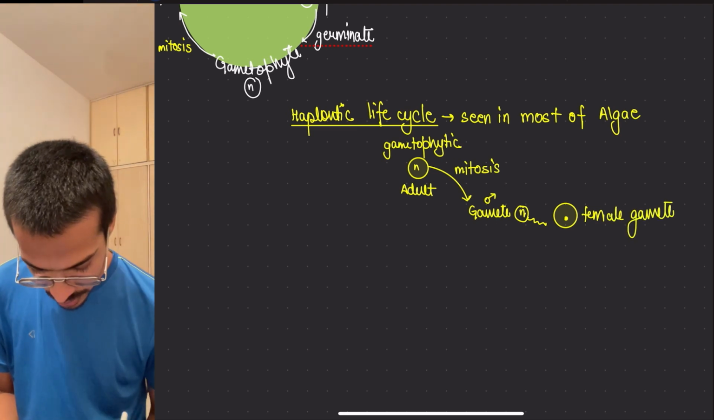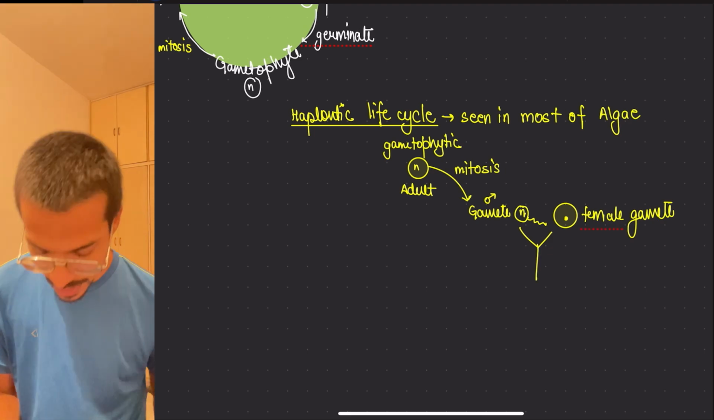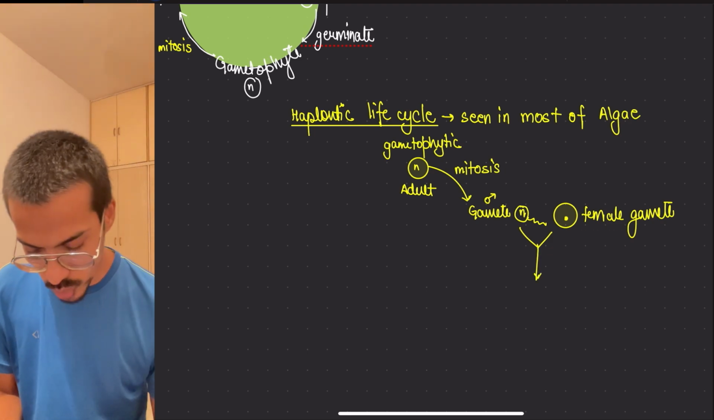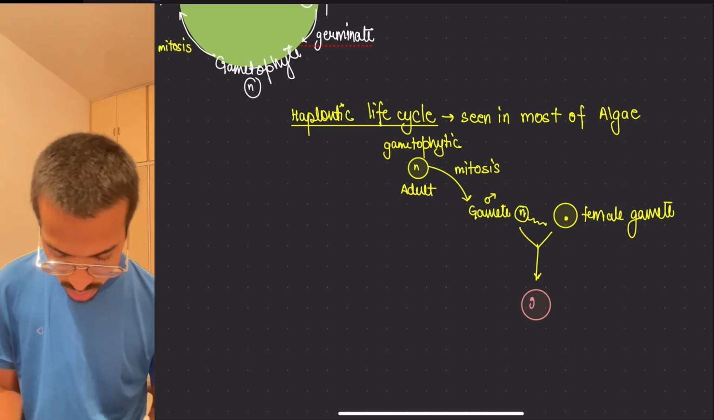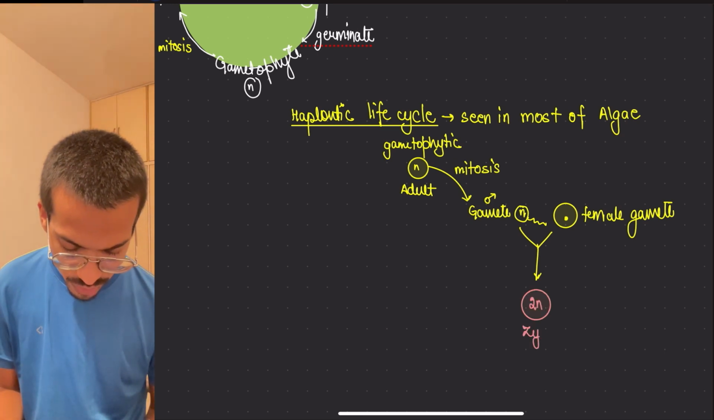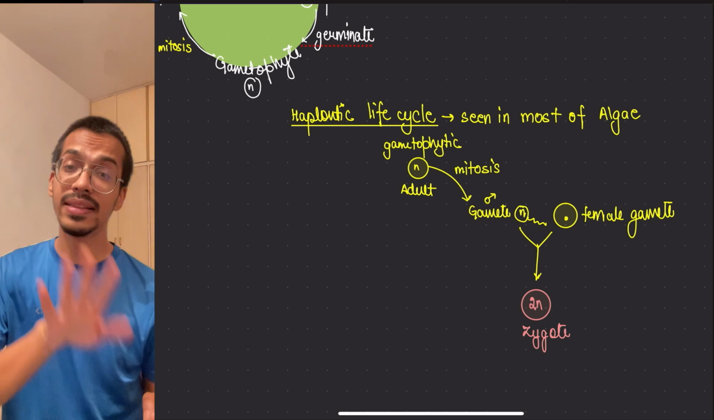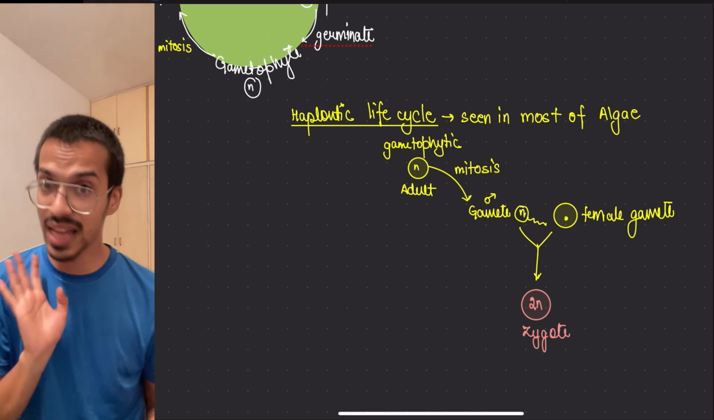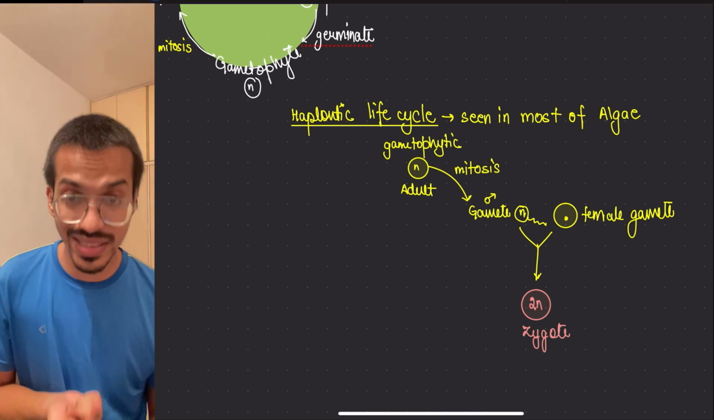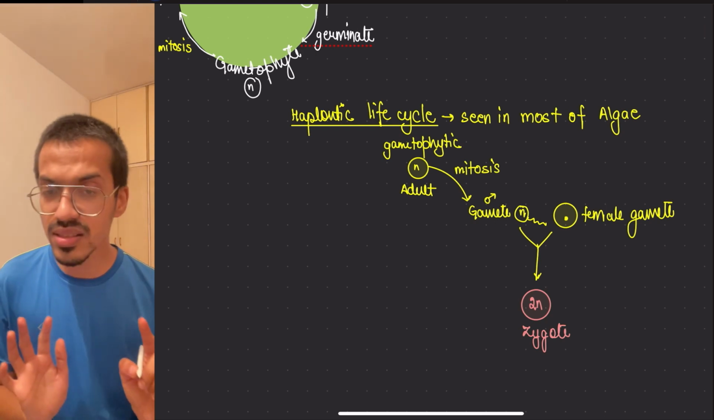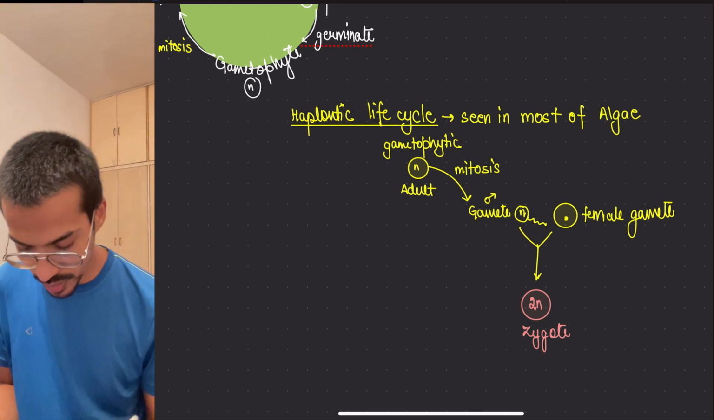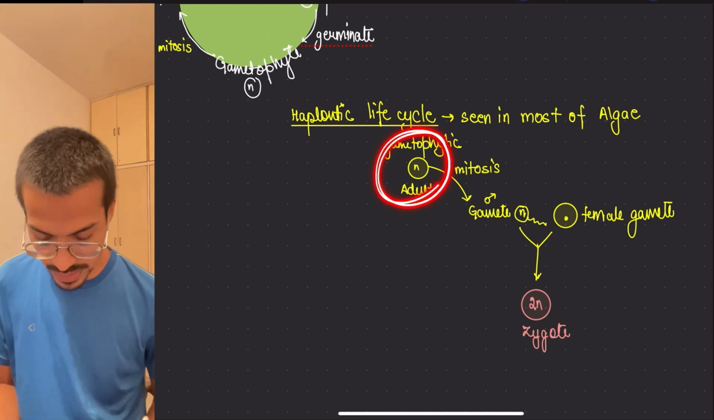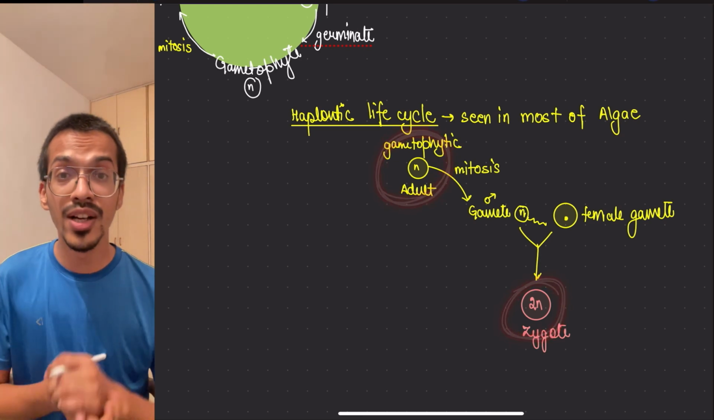Now what happened? They join together and form what? A 2n generation. This is your zygote, because whenever the gametes join, I have already told you that it will make zygote. Now what happened with this zygote? This zygote is not representing the original ploidy. The original is n only, and this is 2n.